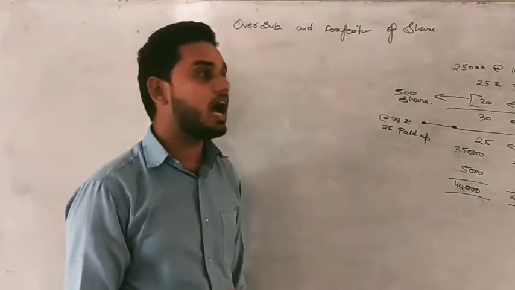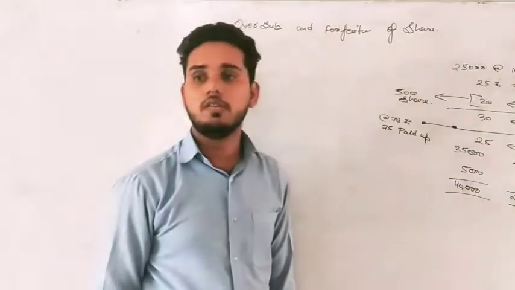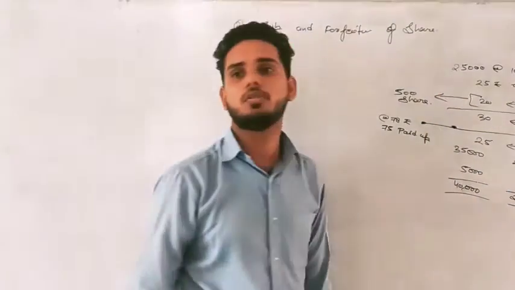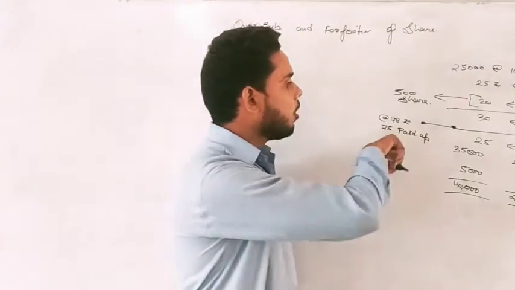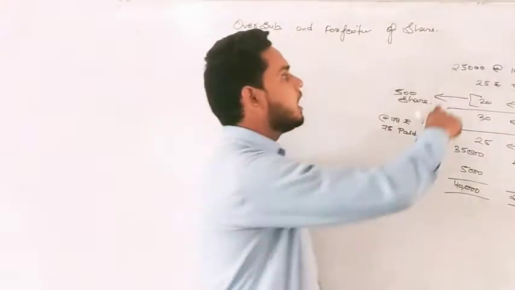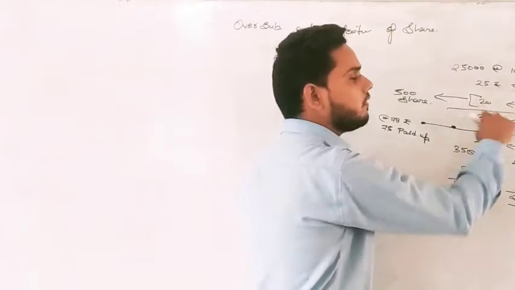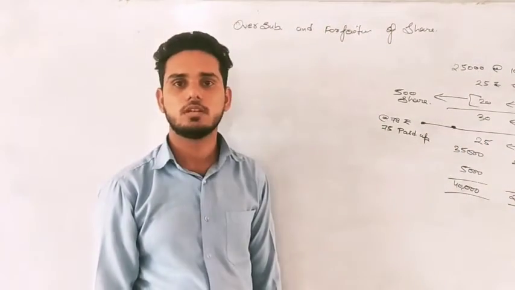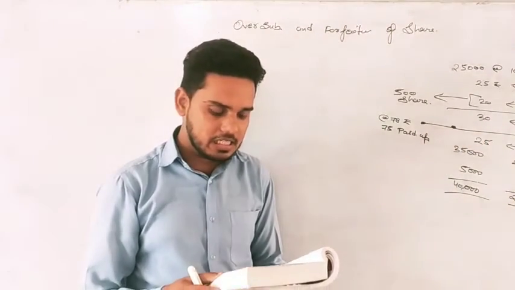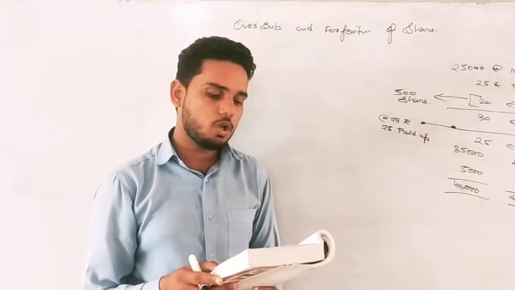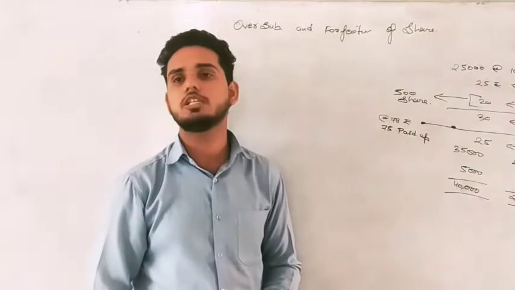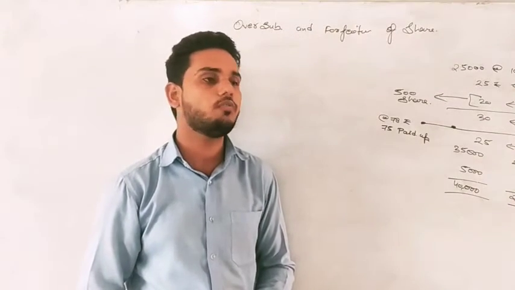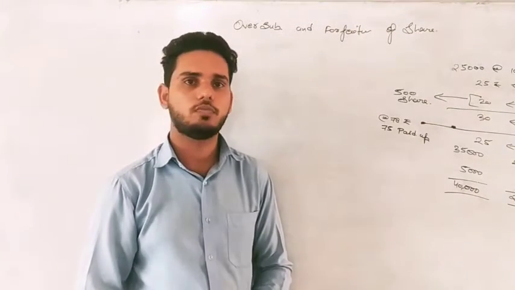That means whenever we ask the second call now, we will ask again from 25,000 people, because these 500 are also 75 paid up and the remaining people are also 75 paid up. Clear now? Okay. Then it is given that the final call was not made. Prepare the cash book and pass the journal entries. So we'll consider the bank entries also, as this is the first question of oversubscription and forfeiture.